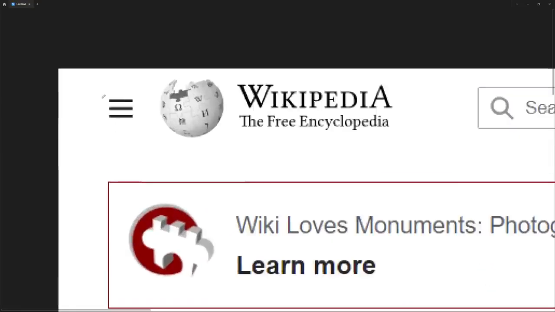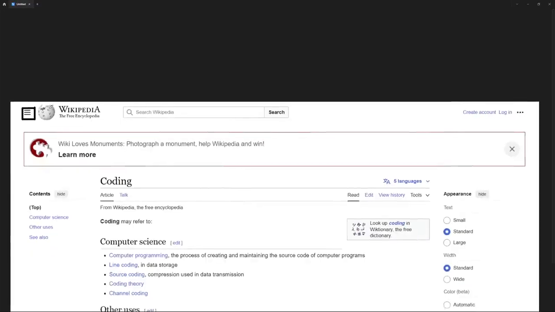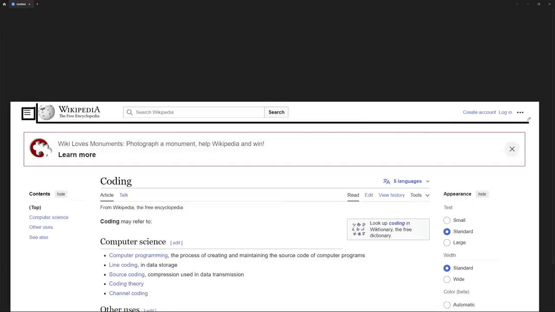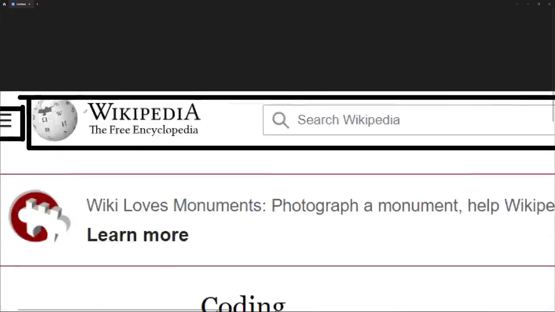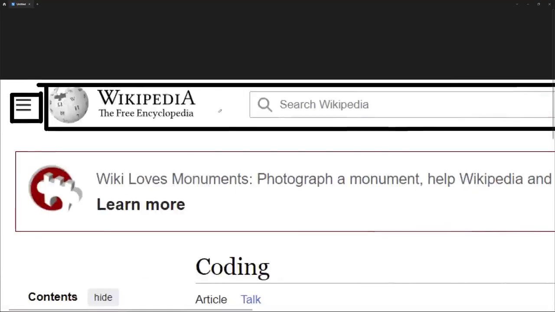So the first thing that I want to do is create a component for this burger menu. I'm going to create a separate component, and I'm going to put all of the structure, the styling, and also the functionality inside that component. And then I will also create a component for the navigation. So I'll just create a navigation right here. And excuse my drawing. Yeah, you get the idea. So this is how we are going to be creating a component for the navigation. We can also split this entire navigation into multiple components, but we don't have to.